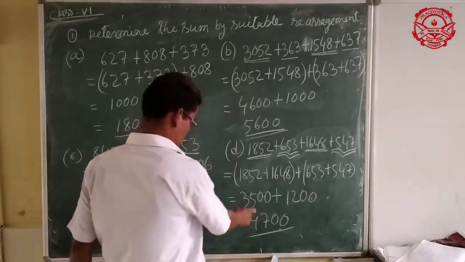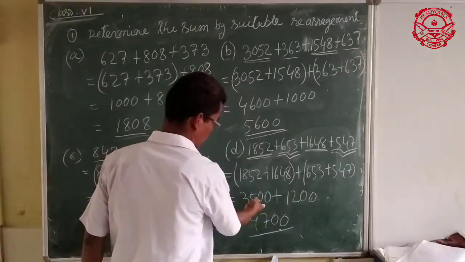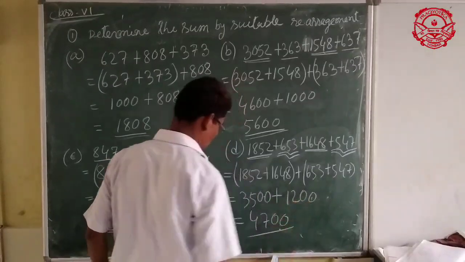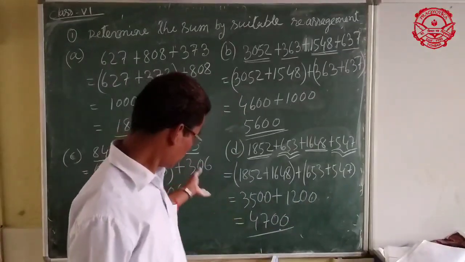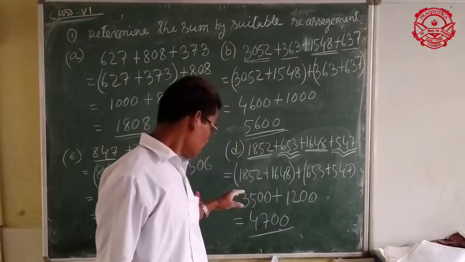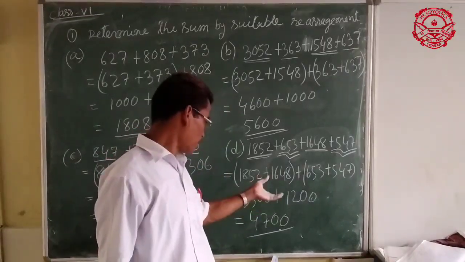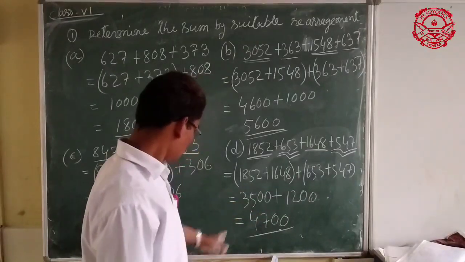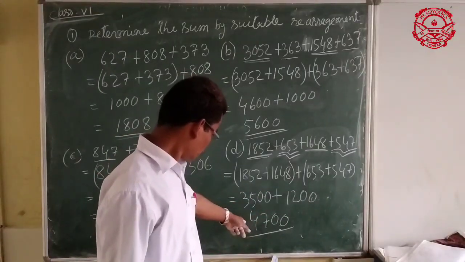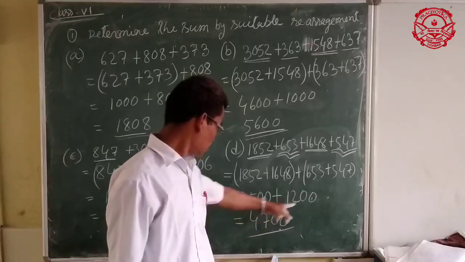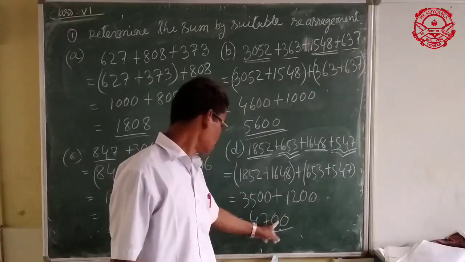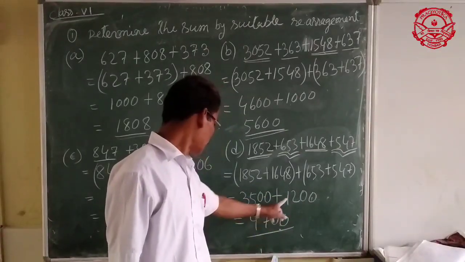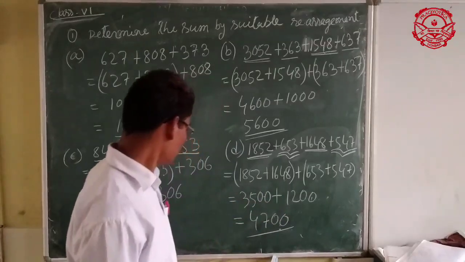So this number has 2 zeros, this number has 2 zeros. When there are zeros in a number, it is very easy to add these numbers. So the addition of these two numbers: 0 plus 0 is 0, 0 plus 0 is 0, 2 plus 5 is 7, and 3 plus 1 equal to 4.